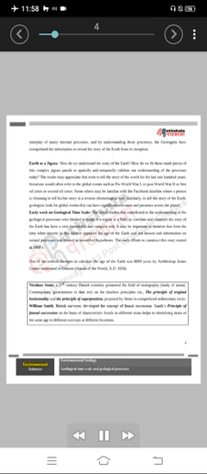Environmental geology. Interplay of many internal processes, and by understanding these processes, the geologists have extrapolated the information to reveal the story of the Earth from its inception. Earth is a jigsaw. How do we understand the story of the Earth? How do we fit these small pieces of this complex jigsaw puzzle to spatially and temporally validate our understanding of